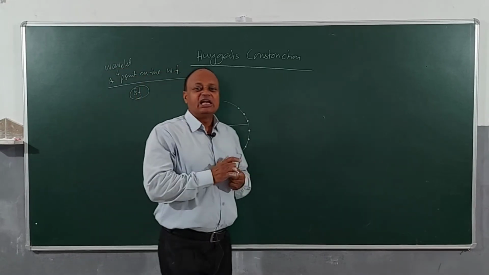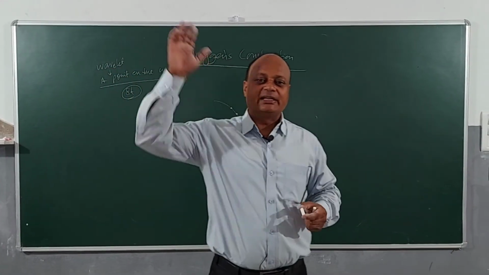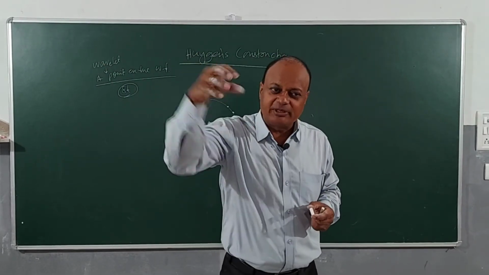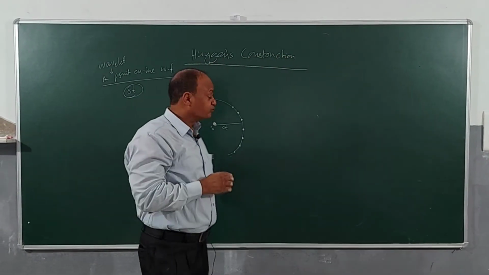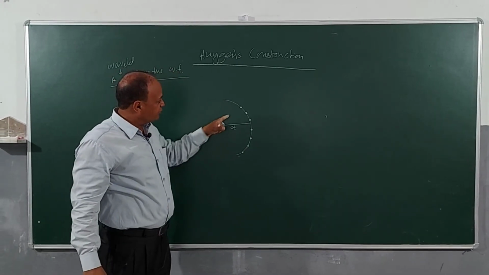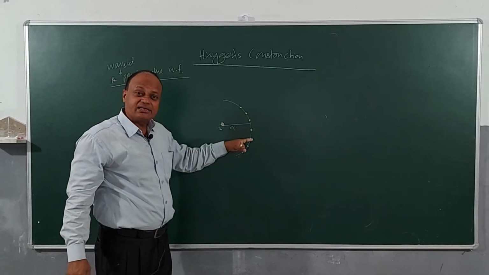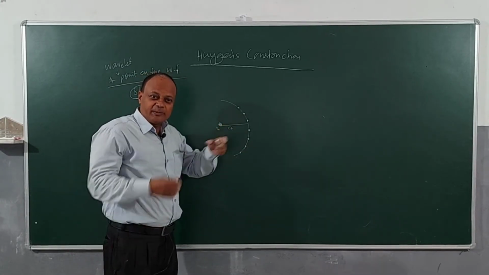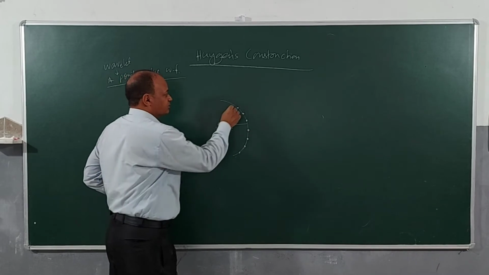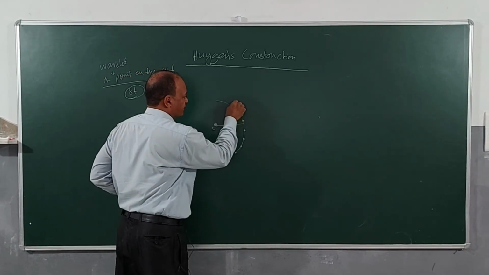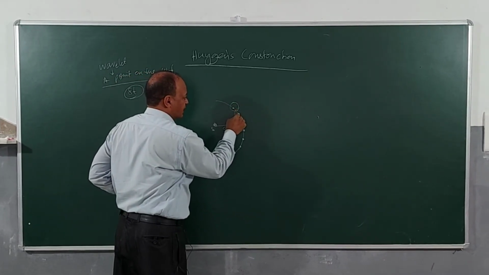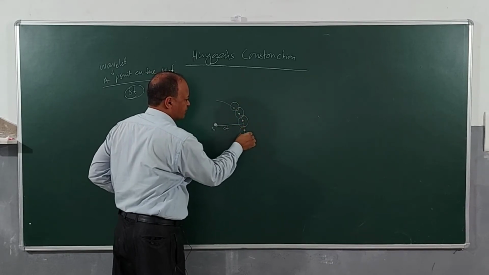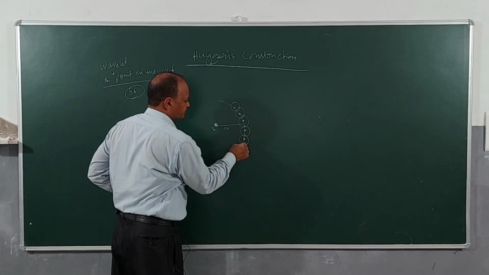What it means is, if I want to study the properties of sunlight, light coming from the sun, I don't have to go to the sun. I can choose a point here only, gather light from there and analyze it. This is what it means. So S is a point source. All these points are acting as secondary sources of light. So if this is a source, it will also emit its own wavefront. So I can consider one wavefront here, and a wavefront here, and a wavefront here. I can consider so many wavefronts around it.